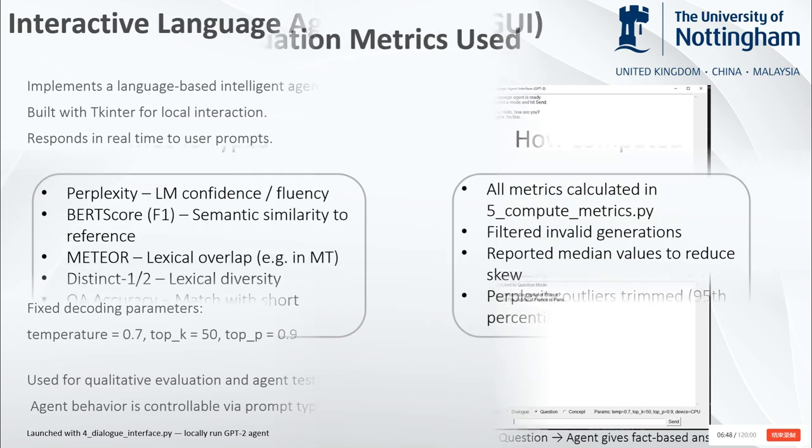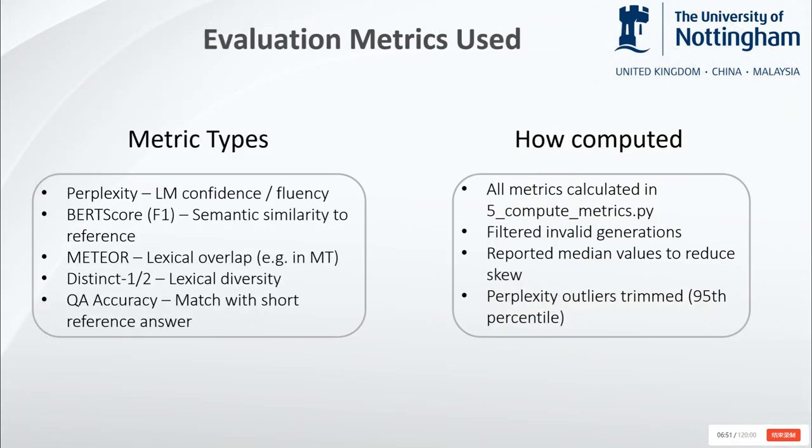To evaluate GPT-2's output across different prompts and parameter settings, I used a set of automatic metrics, each focusing on a different aspect of quality. Perplexity measures fluency and model confidence. Lower scores mean the output is more natural. BERT score evaluates semantic similarity using model embeddings, which is helpful when the wording differs from the reference.